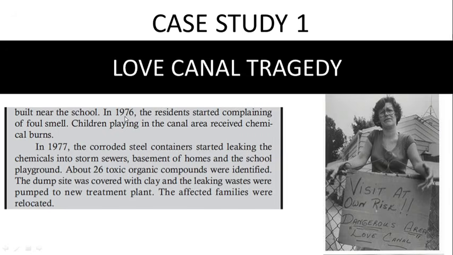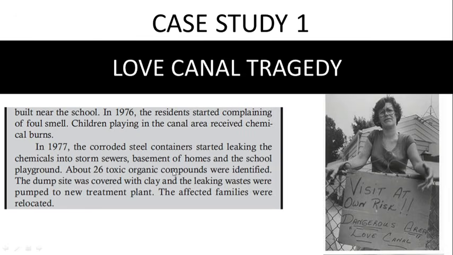But then in 1976, many residents of that area started complaining about a foul smell. Children who were playing in the school also developed severe chemical burns. It was clear that chemicals were leaking into sewers, the basements of homes and the school playground.